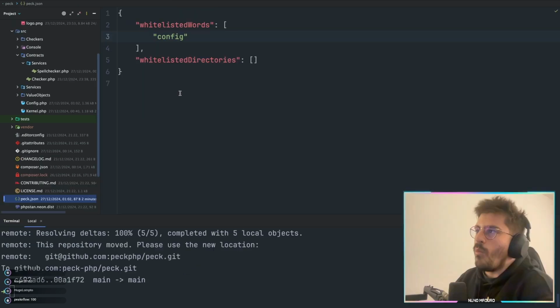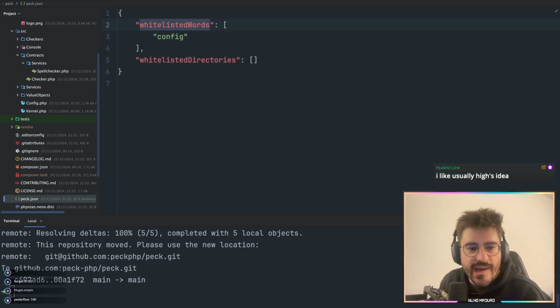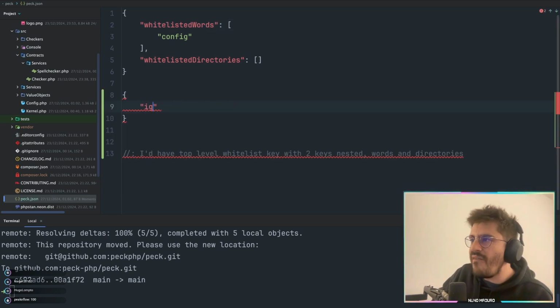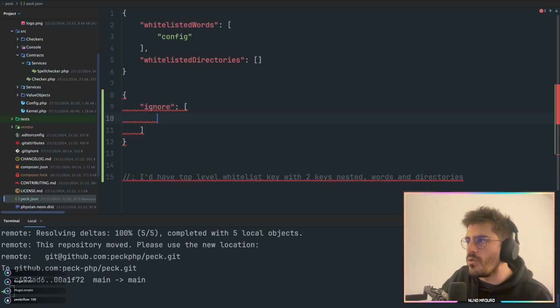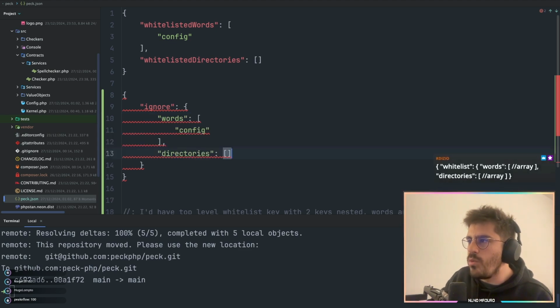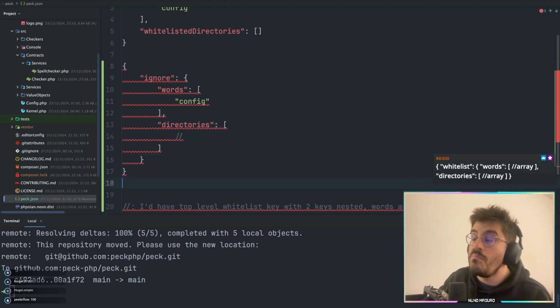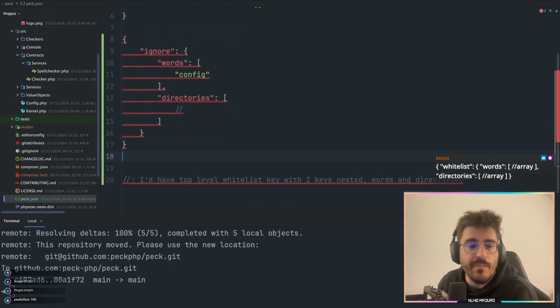What do you guys think? What do you think this configuration should look like in terms of wording, literally? Usually I just make a great comment. Instead of having two, just have this, ignore, and then have words and then directories inside. You know, could be potentially a good idea, to be fair, but what do you guys think?